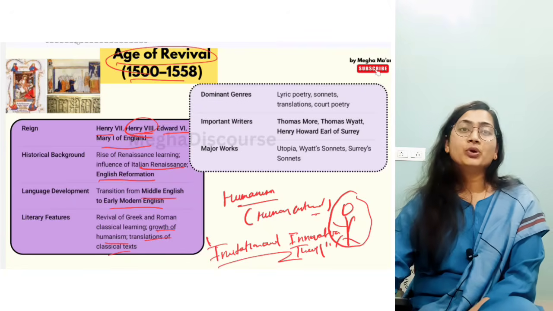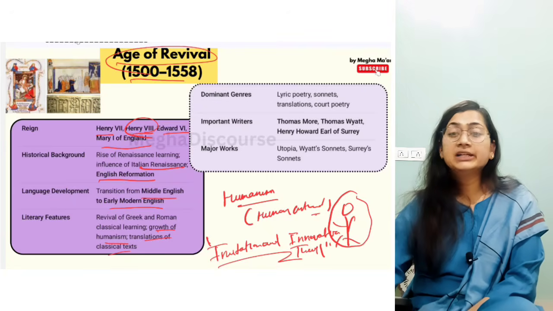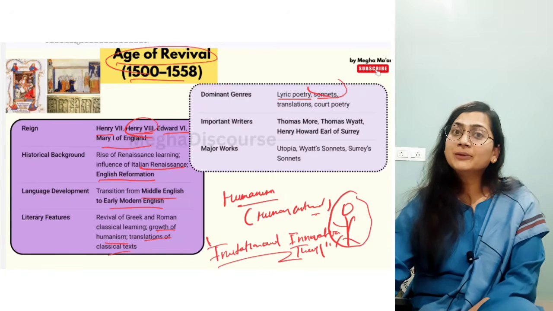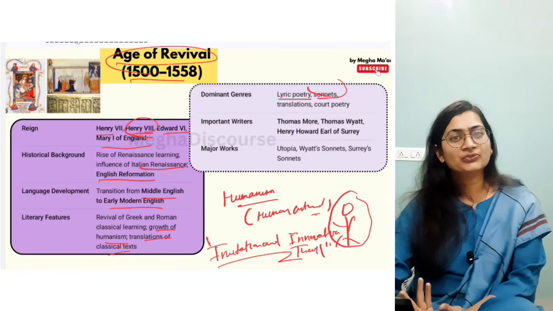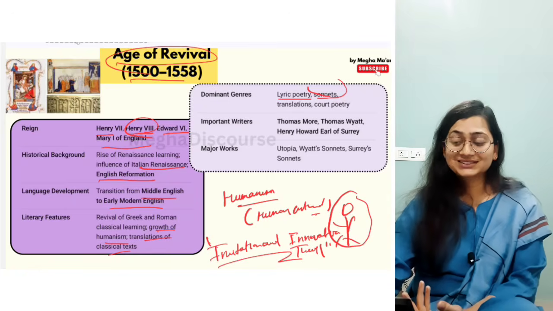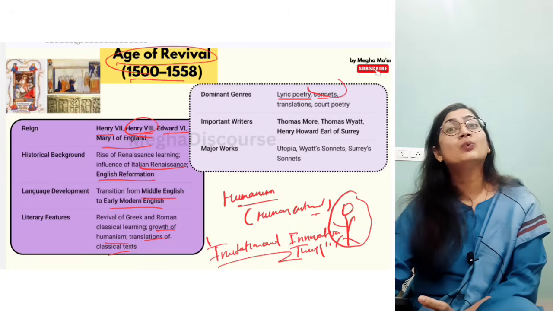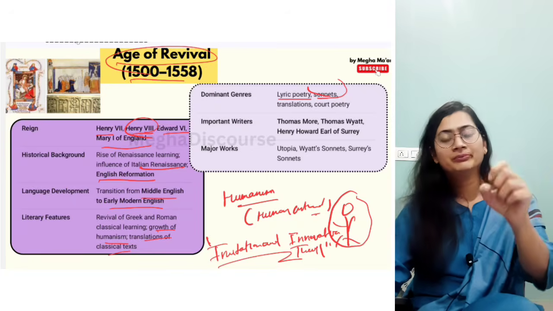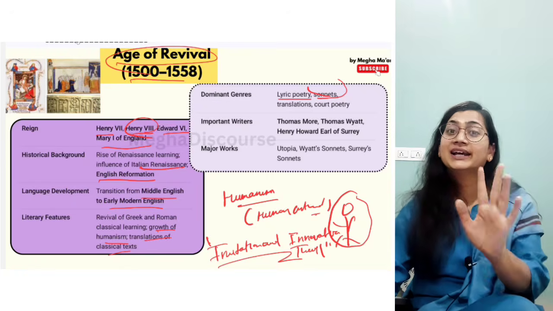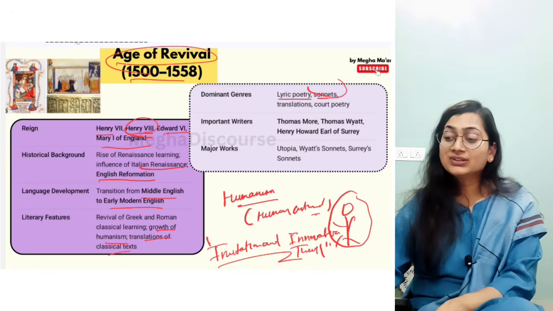Now what are the important genres we have? You will get lyric poetry, sonnets. Now sonnets are emerging here, and who came? Thomas Wyatt. Who came? Earl of Surrey. So first Earl of Surrey invented blank verse, and then we have Thomas Wyatt. He reinvented the Petrarchan sonnet. He brought the sonnet with him. What is a sonnet? A fourteen-line poem. Then we have translations as well.